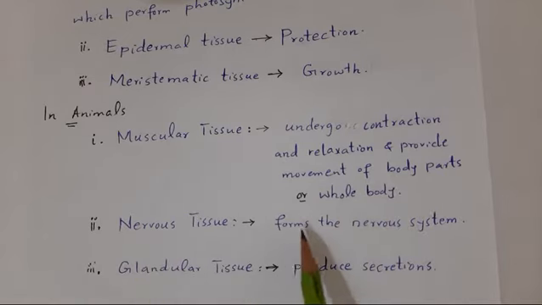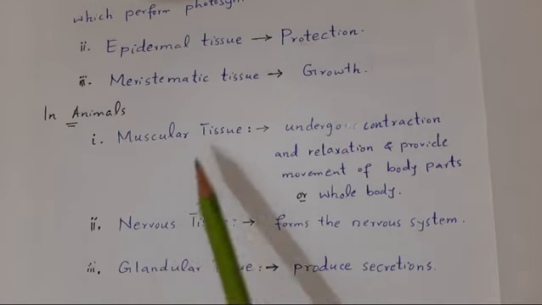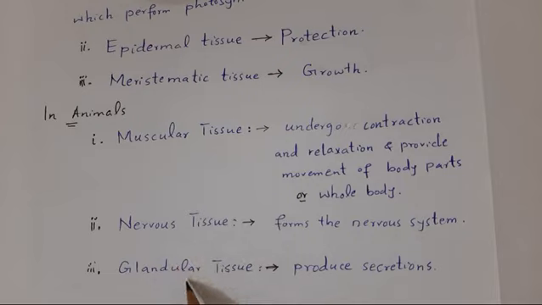Similarly, the nervous tissue forms the nervous system. The basic unit of the nervous system is the nerve cell or neuron. Glandular tissue, for example epithelial tissue, produces secretions. For example, the glandular tissue found in the stomach walls produces a juice called gastric juice which helps in the digestion of proteins, the digestion of food. Right? So muscular tissue, nervous tissue, glandular tissue, these are some examples of animal tissues.